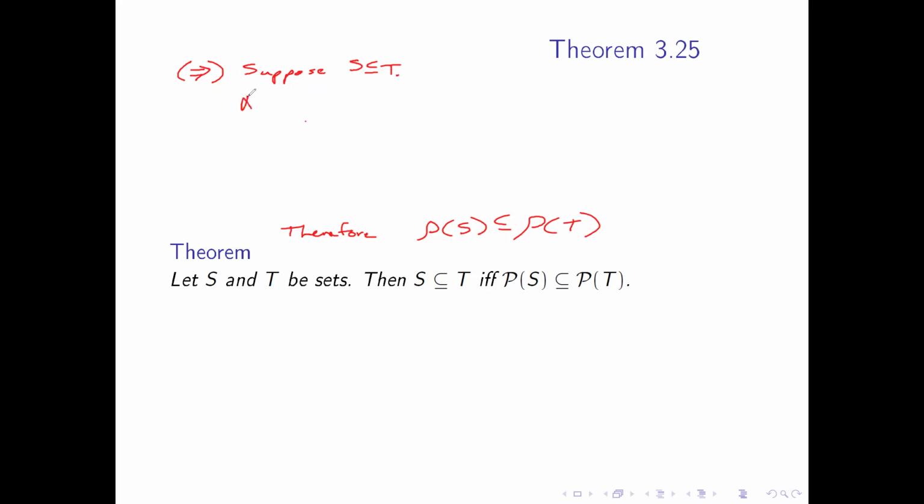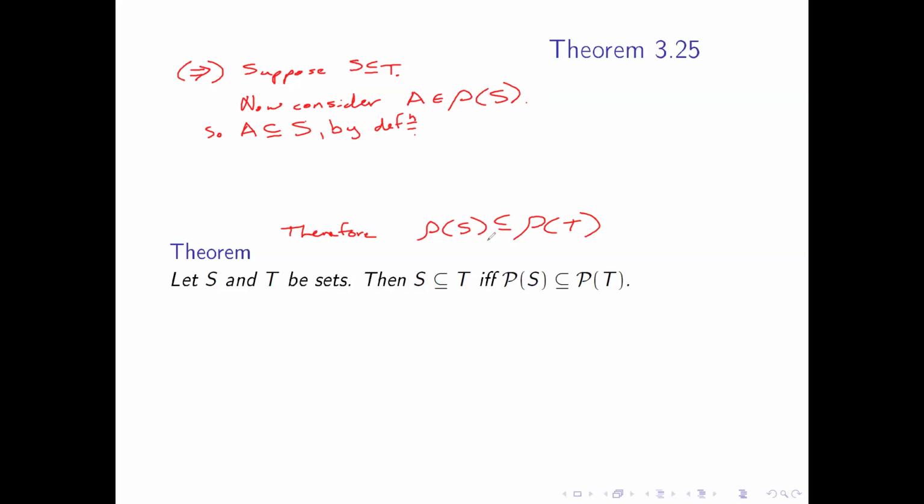Now consider A, which is inside the power set of S. That means A is a subset of S by definition. A is actually a set, but I'm calling it an element.